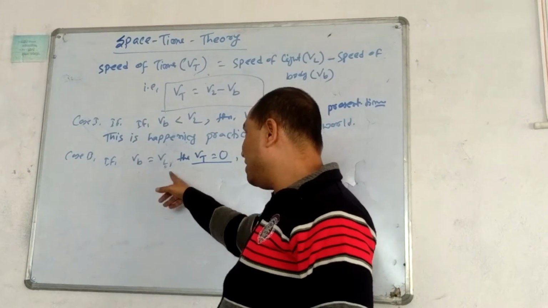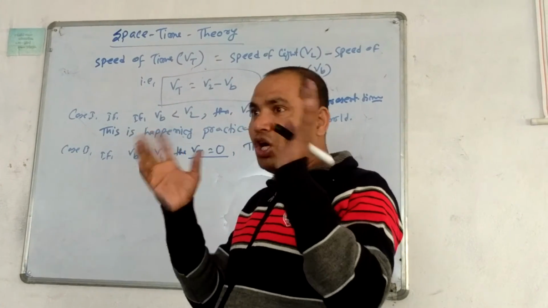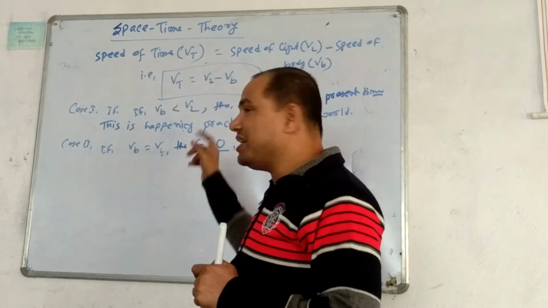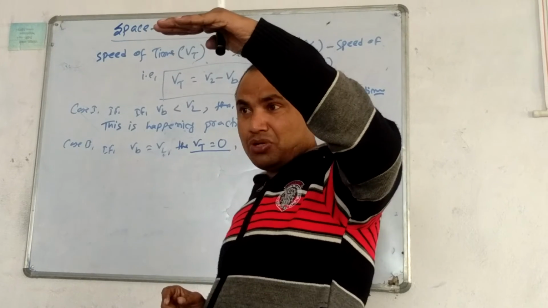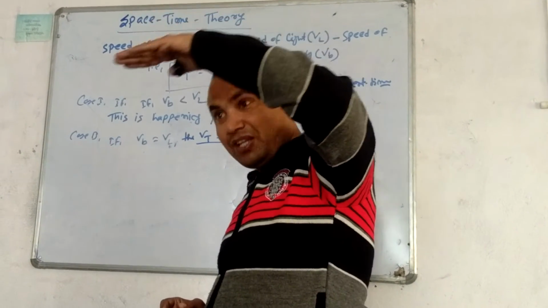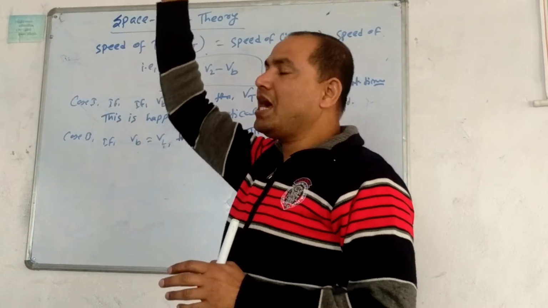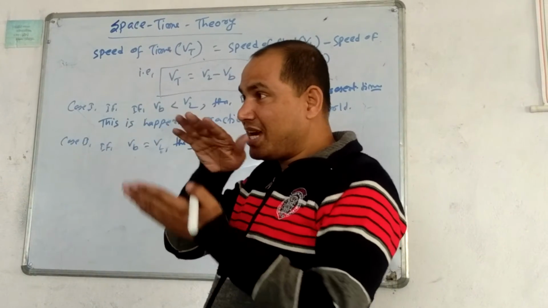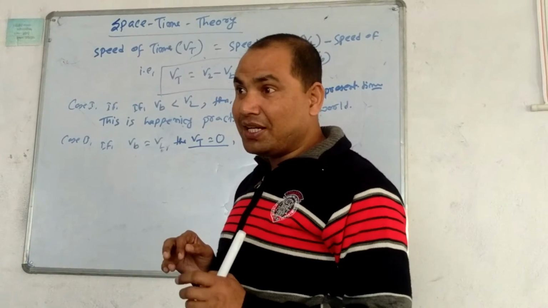But imagine a rocket, a spacecraft, moving with the speed of light, 3 lakh kilometer per second, and a student of 16 years age is traveling in the spacecraft. They have moved for 50 years.